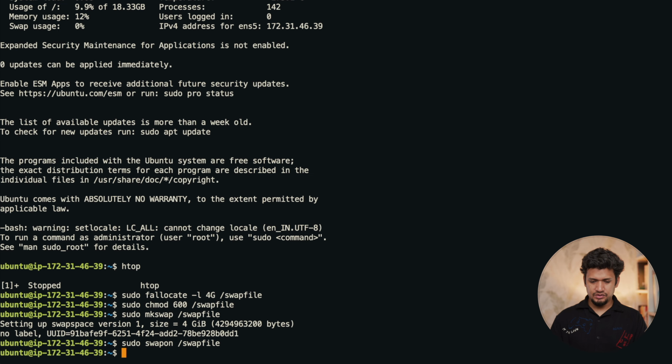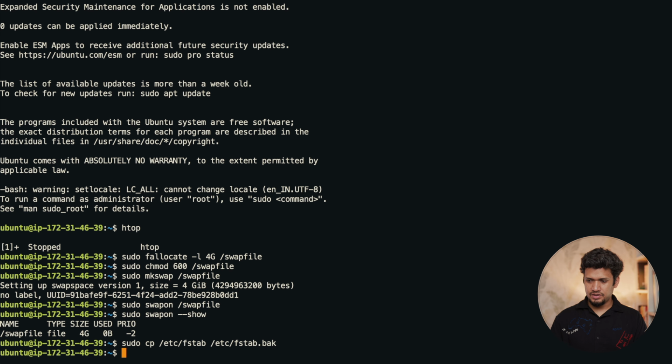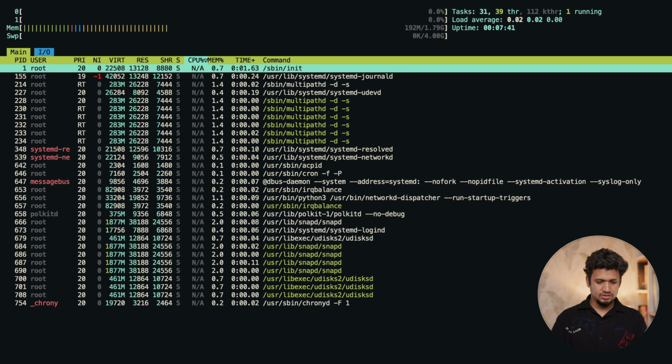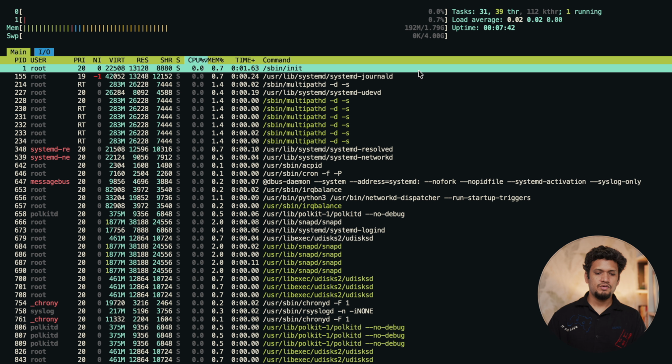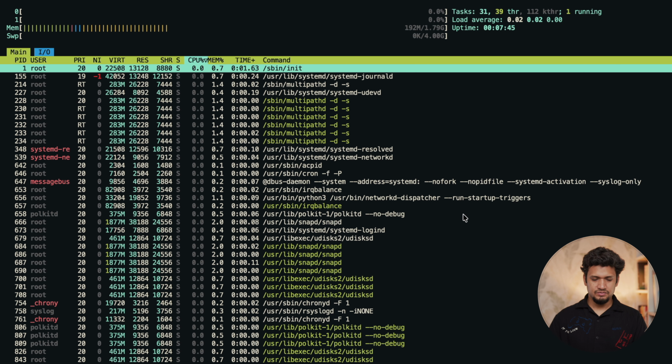And let's see the swap. Yes, and then let's back up a configuration file and append to it so that it becomes permanent. Let me check swap again. Yes, now we have 4 GB of swap available for us. The swap is set up, the same step that we did for the MongoDB.